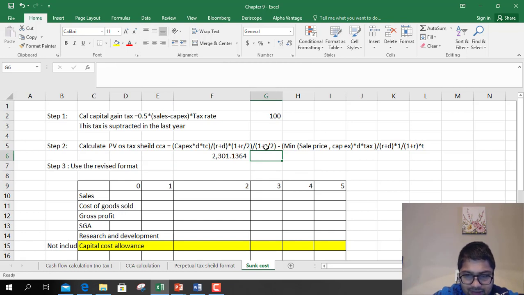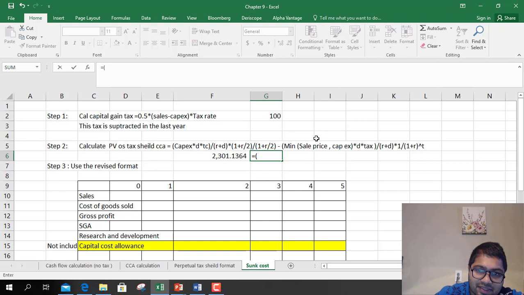The second bracket is the minimum of sales price and capex. So sales price is 8,000, capex is 7,500. Whichever is minimum, so capex is minimum, so 7,500, into D into tax.